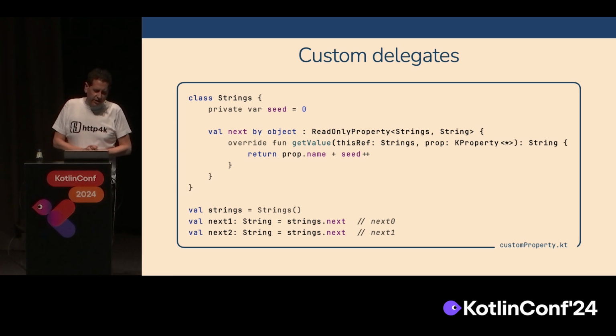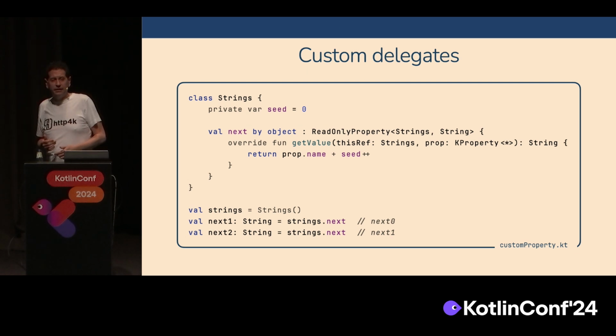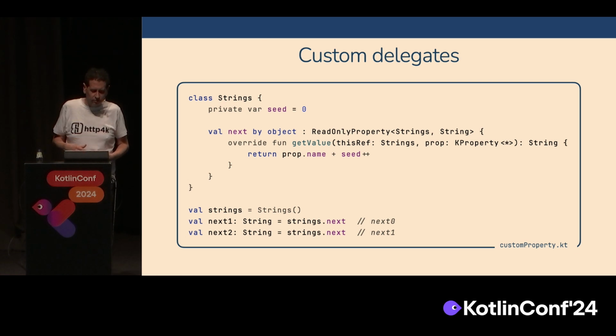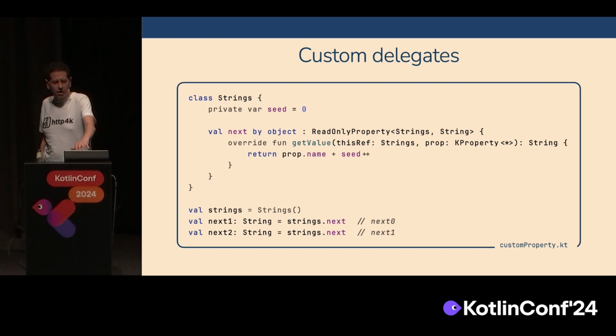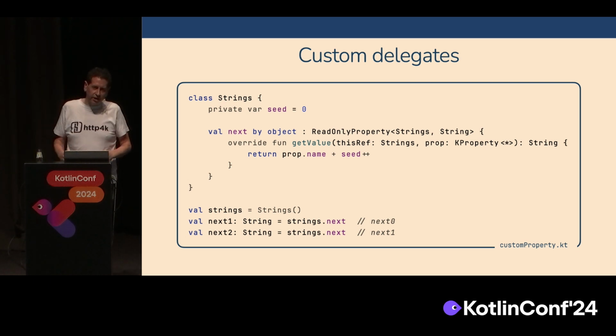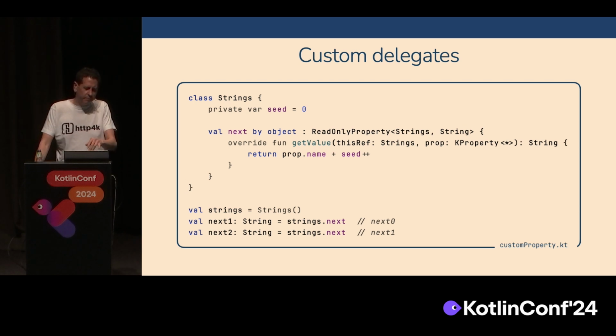This example on the screen is a strings class where every time we call the next val, it's computing a new value that then gets returned. So we create strings, then we call next, and we get two different values out. We use the by keyword, and we implement ReadOnlyProperty on that property. I think it's an interface. It might be an abstract class. I can't remember. But it's got this getValue method, and the ReadWriteProperty, if it's a var, has a setValue method as well.